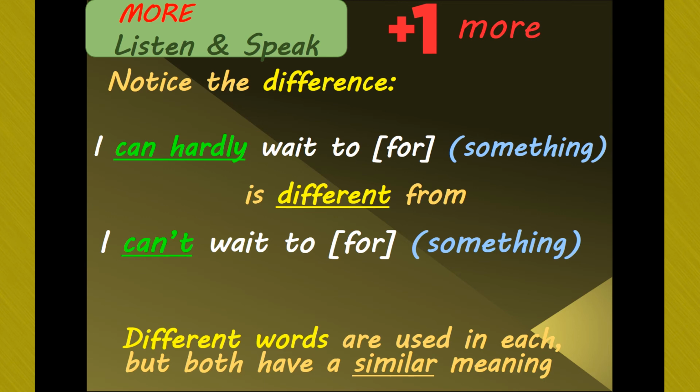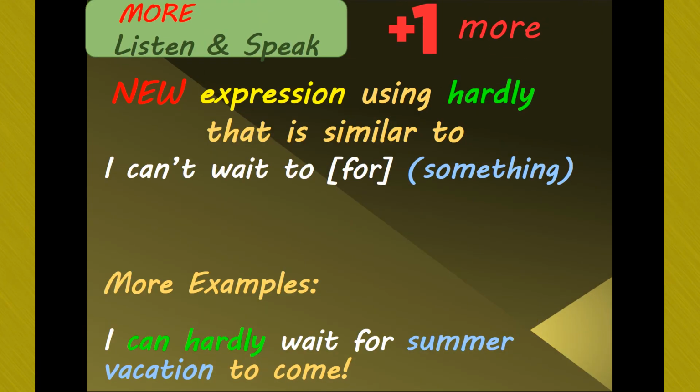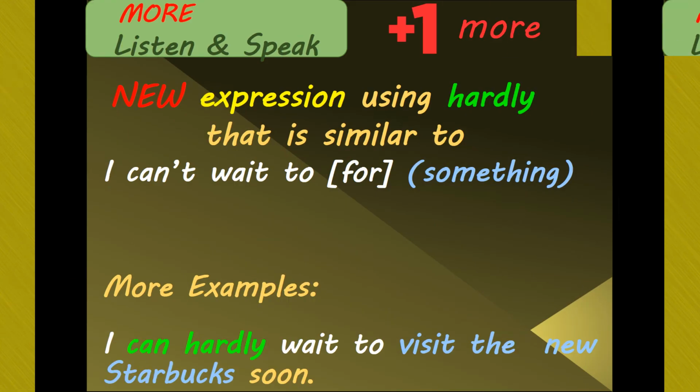Okay, let's look at another example. I can hardly wait for summer vacation to come. Means I can't wait for summer vacation. I can hardly wait to visit the new Starbucks soon. Means I can't wait to visit the new Starbucks.